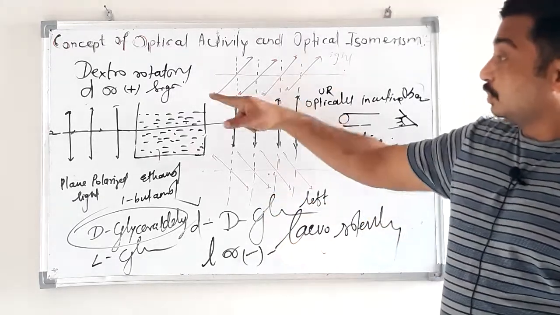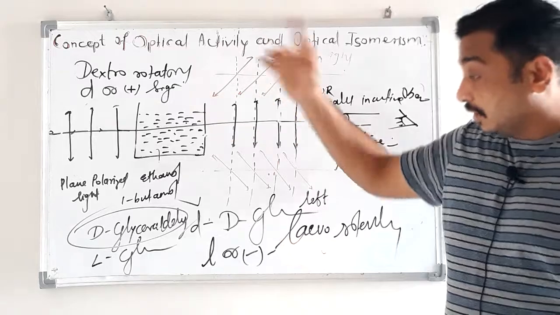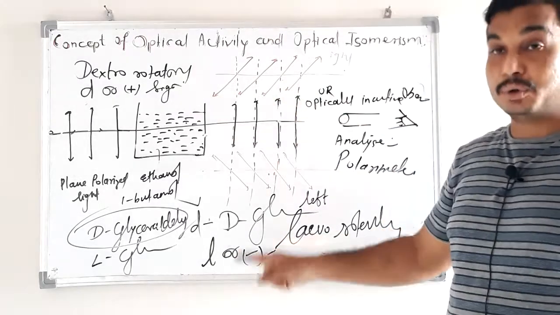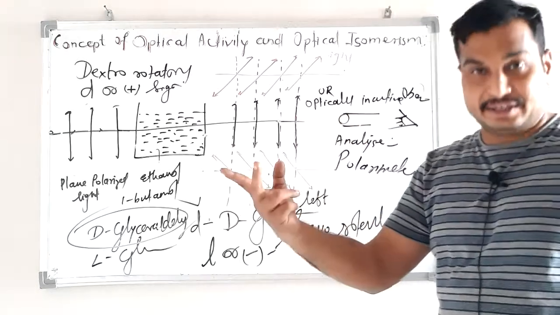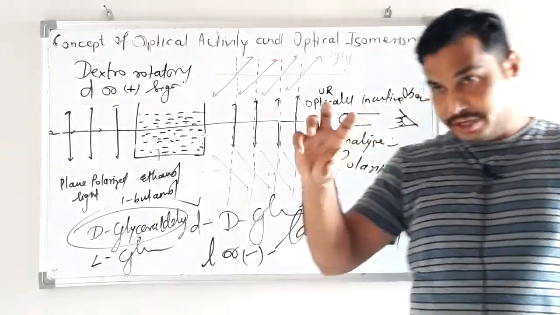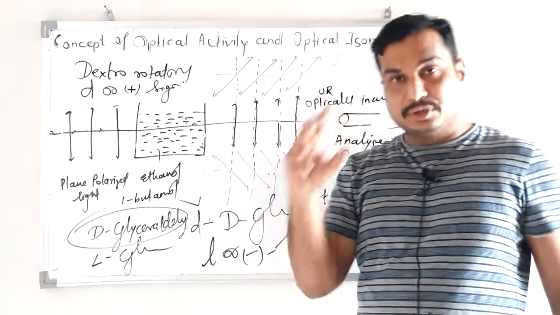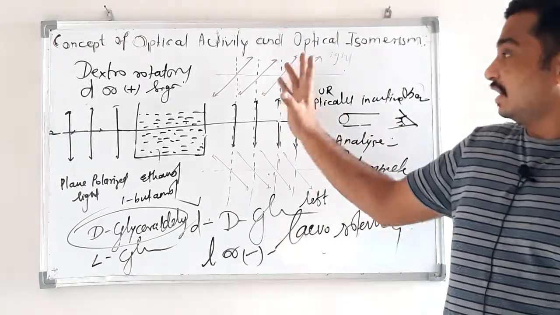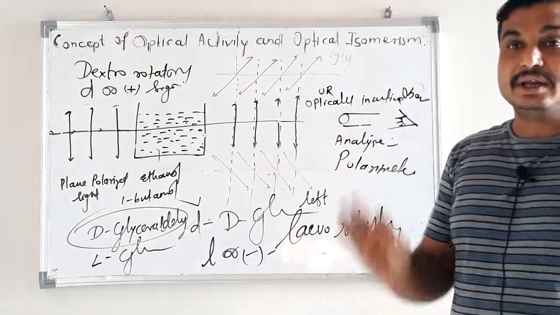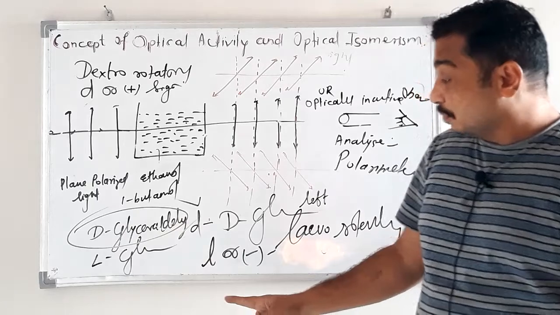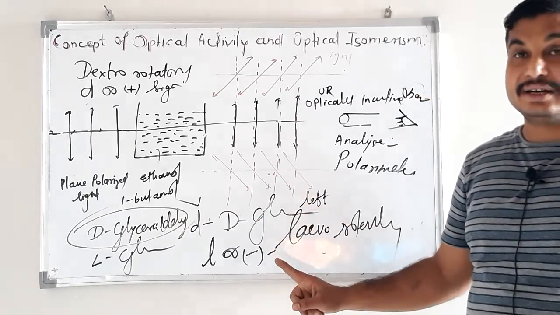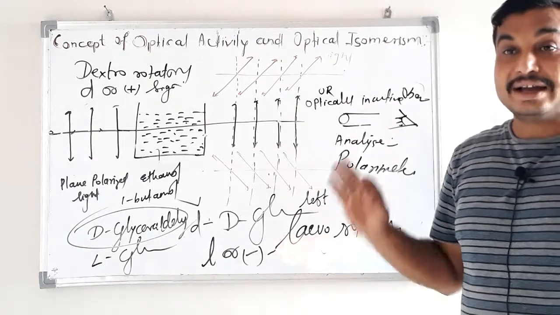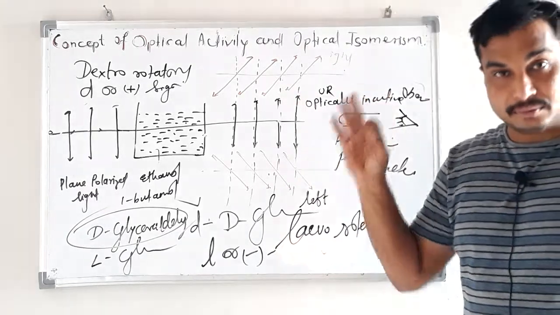Right side means dextrorotatory optically active, left side means levorotatory optically active. Both are optically active but in opposite directions. The angle of rotation, the magnitude, is the same but the direction is opposite. That is the only difference. Such isomers, dextrorotatory glyceraldehyde and levorotatory glyceraldehyde, are called optical isomers of each other.